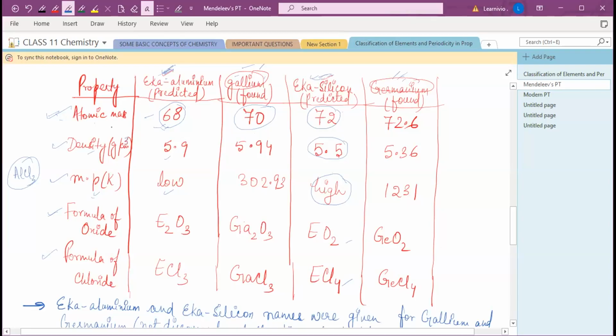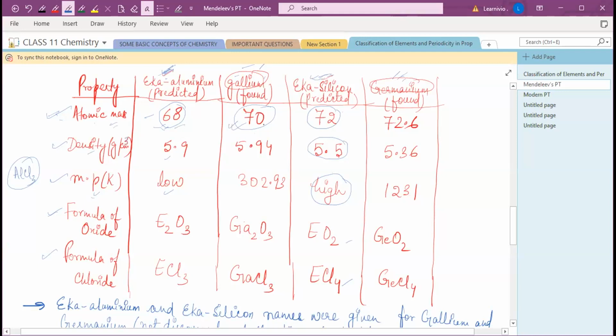Okay, so he predicted the atomic mass of Eka aluminium as 68, but when gallium was discovered, its atomic mass was 70. So it is quite similar. You can see 68 and 70, there is not very much difference in these two.